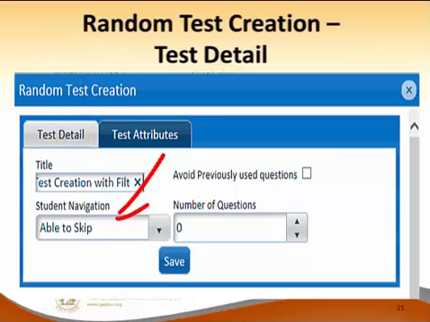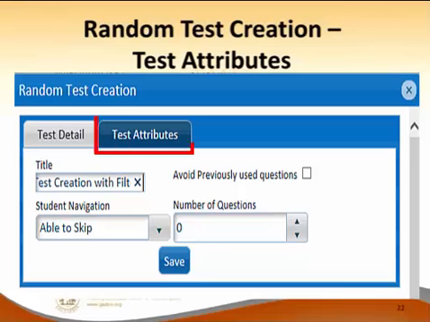You have your student navigation. Do you want your children to be able to skip around, go from question 1 to question 5 to question 3 to question 10? If you want them to be able to do that, just hit able to skip. The other thing is, remember how we came up with this test. We came up with this test by doing a filter and saying, here are all these items. How many of those items do you want in your test? If you want 5 of them, you click 5. You can also hit avoid previously used questions. If you click on that, it will not select questions that you have used previously.